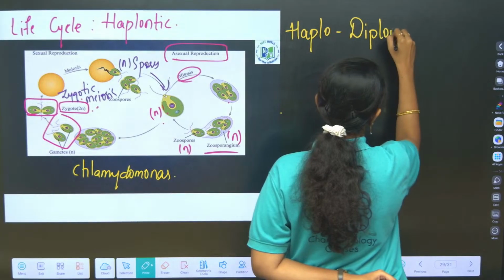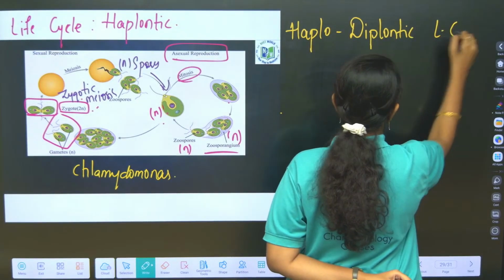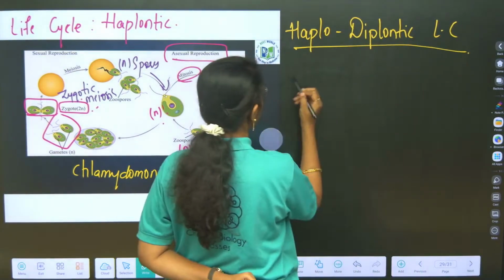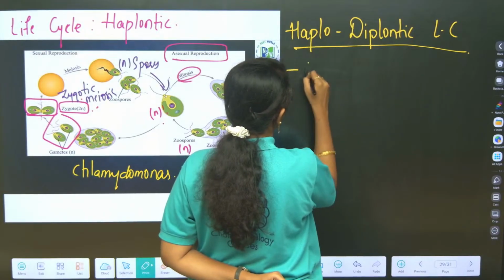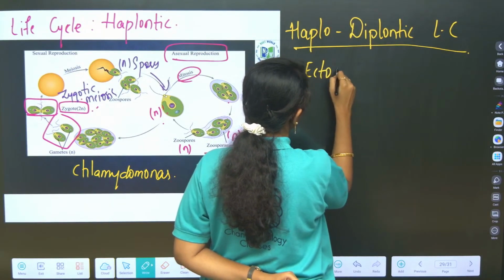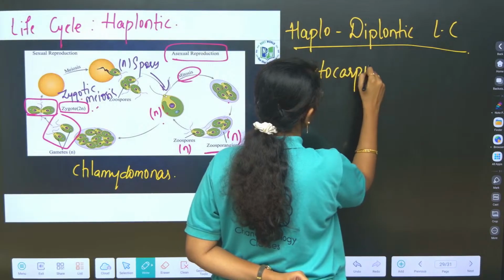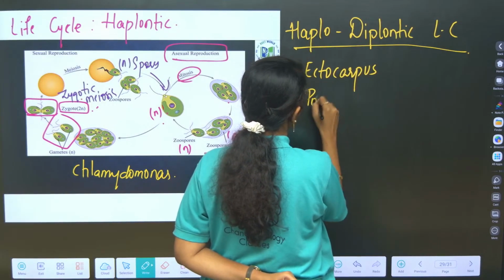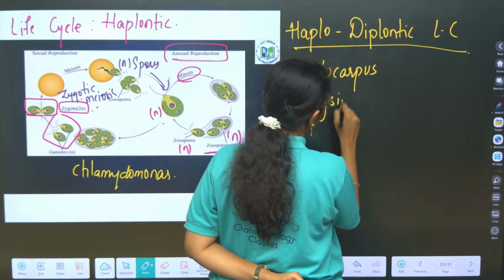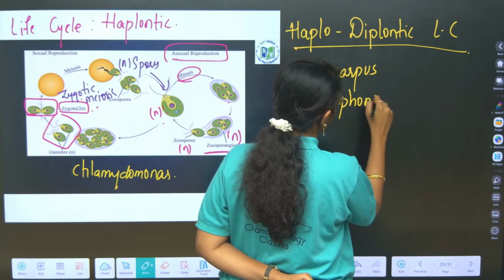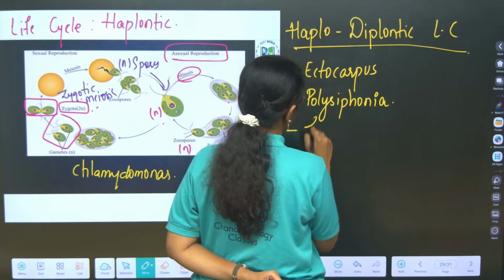Haplodiplontic life cycle is observed in Ectocarpus, Polysiphonia and kelps.